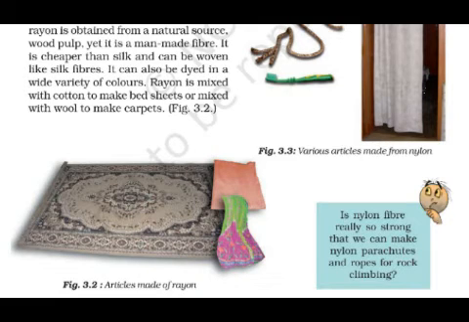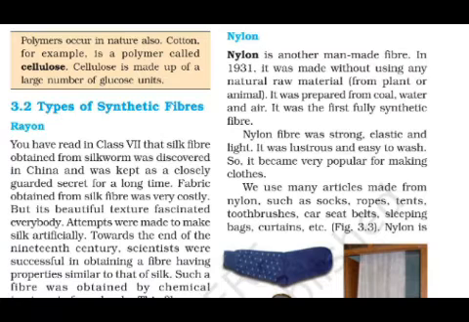Now actually we are going to start a very famous, very popular word, that is nylon. You may have also heard, whenever you go to the market, if you want to take a rope, various options are available, but the most famous and popular option is nylon. Your parents know about it. If you don't know, get the details about nylon. Nylon, mostly the word is used. So what is nylon?